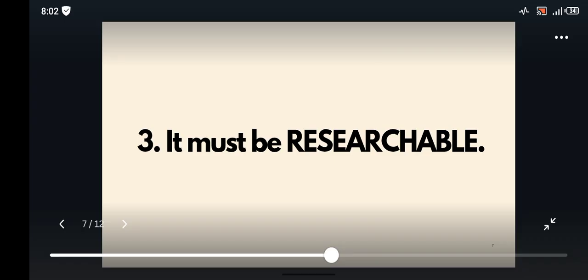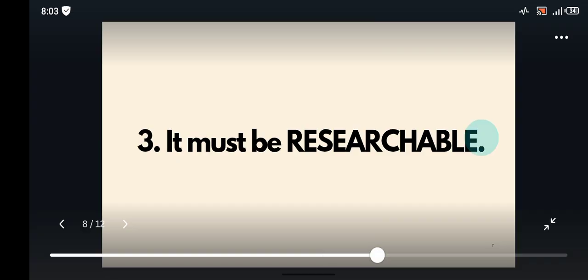AI makes research, right? So the topic that you're choosing must be researchable and not just a topic that suits your own emotions, right? It must have a lot of data for it. There must be existing documents for it, right? So that is one way that you get your topic approved ASAP.